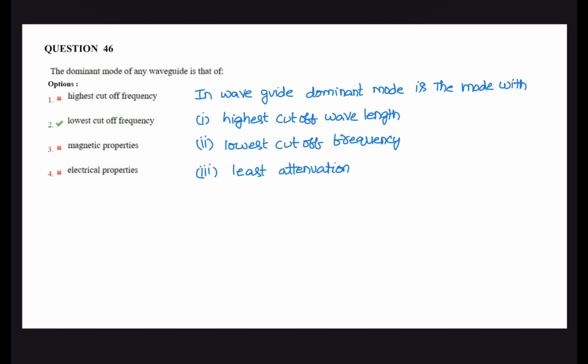Next question. The dominant mode of any waveguide: in a waveguide, the dominant mode is the mode with the lowest cutoff frequency, or the mode with the least attenuation. Because a waveguide acts as a high pass filter, the dominant mode is the one with the lowest cutoff frequency. The correct option is 2.